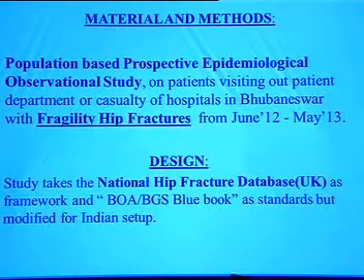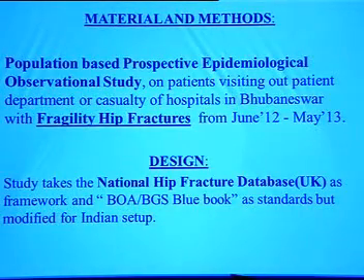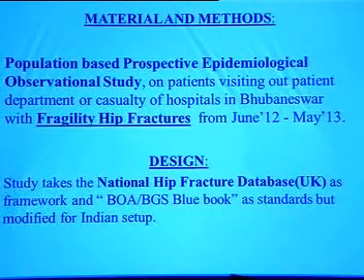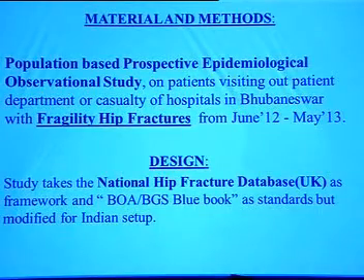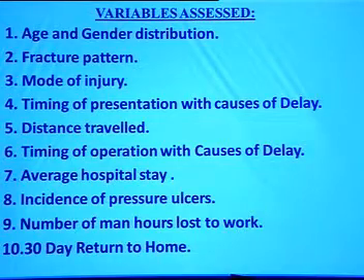It's a population-based prospective epidemiological observational study. Patients visiting the outpatient department or casualty with a diagnosis of fragility fractures from June 2012 to May 2013. We took the National Hip Fracture Database UK as the standard framework, with the BOA BGS Blue Book modified for the Indian setup. Variables assessed were age and gender distribution, fracture pattern, mode of injury, timing of presentation with cause of delay, distance traveled, timing of operation with causes of delay, average hospital stay, incidence of pressure ulcers, man-hours lost to work, and 30-day return to home.